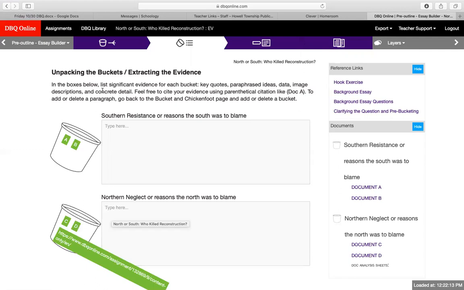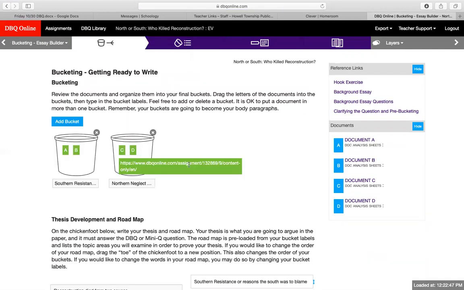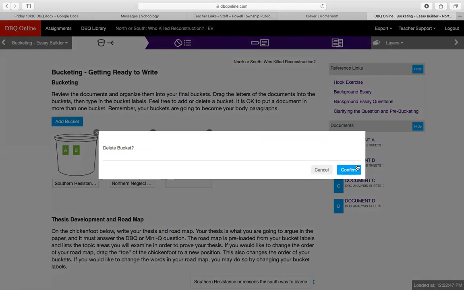And in the boxes below, you're going to list significant evidence for each bucket. So any key quotes, paraphrased ideas, data, image descriptions, and concrete details. So you can cite your evidence using the parenthetical citation, just in parentheses. And also when you go to write your essay, you're going to do that as well. And then to add or delete a paragraph, go back to the bucket and chicken foot page here. And then you will either add or delete your bucket. Okay.